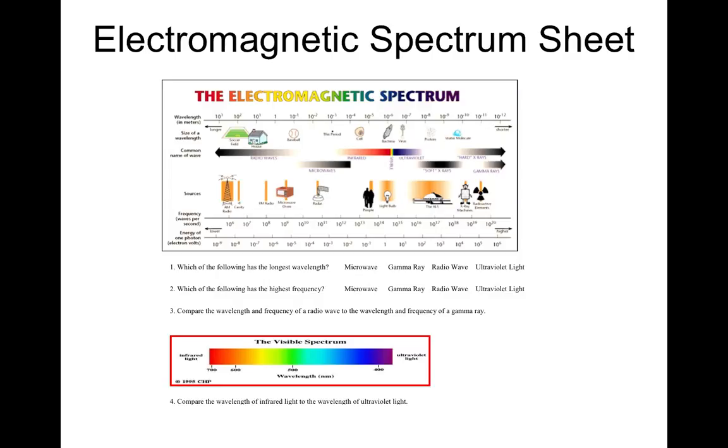And the next question, number 2, is which one has the highest frequency. Here's the frequency line. So here's 10 to the sixth, and this is 10 to the 20th. So this is a very, very high number. So the higher frequency waves are the ones toward this end. So a gamma wave would be the wave with the highest frequency in this list.